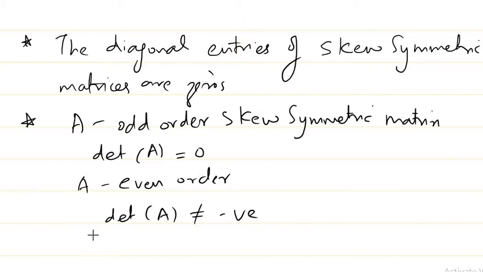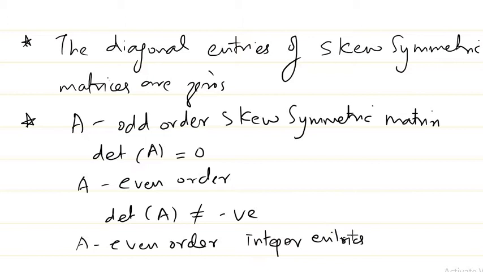Also, if A is an even order skew symmetric matrix with integer entries, then one thing we can tell about the determinant of A is that it will be a perfect square. So this is another result in connection with skew symmetric matrices.